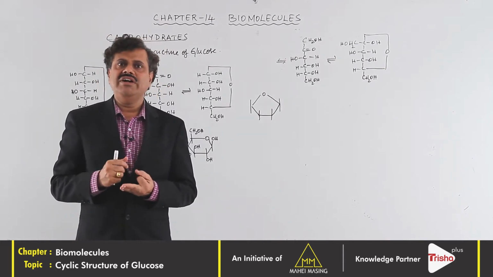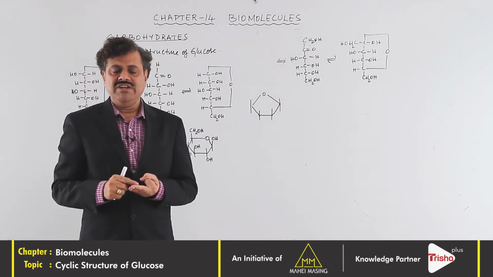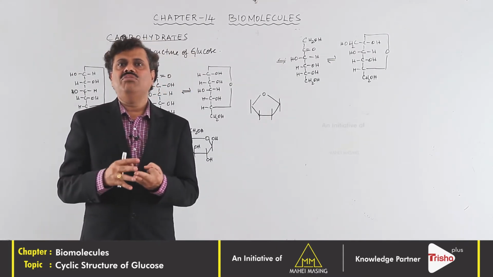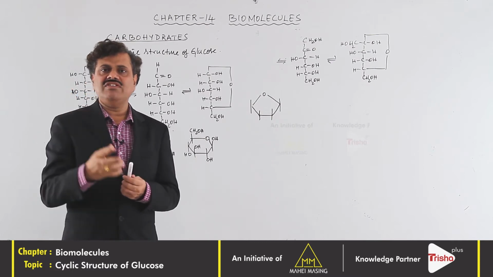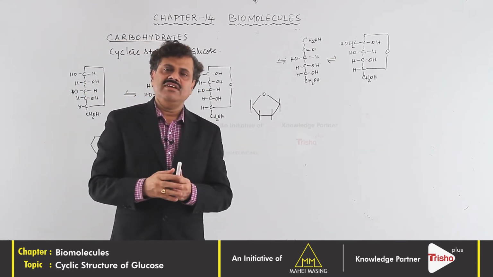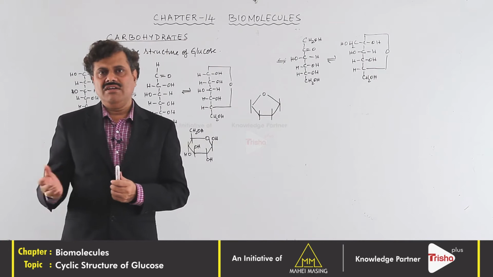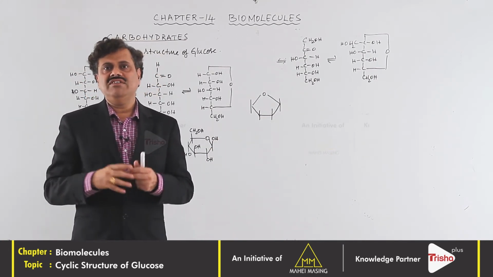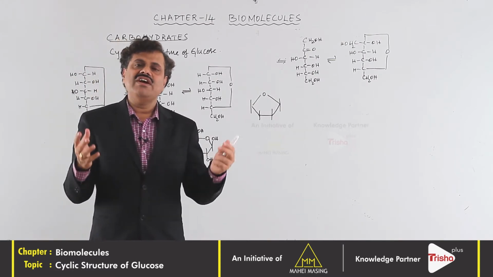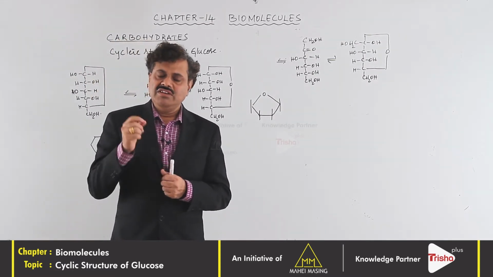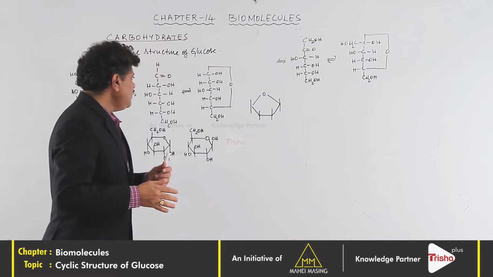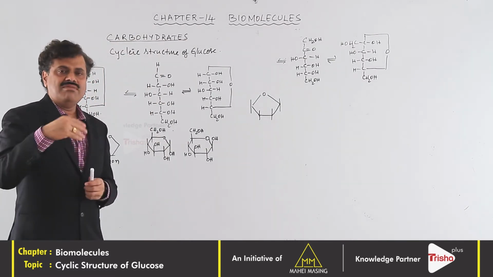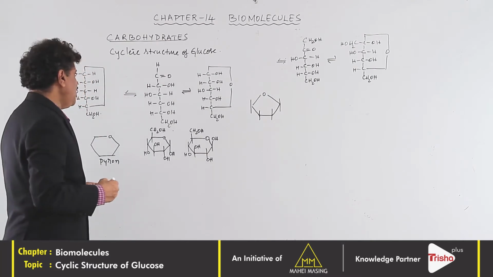The third important evidence that shows the presence of cyclic structure is that this compound can exist in two crystalline forms. One is the alpha form, another one is the beta form. They have different crystalline structures and different melting points. This shows that the open chain structure which Emil Fischer has proposed must have a cyclic ring structure also.